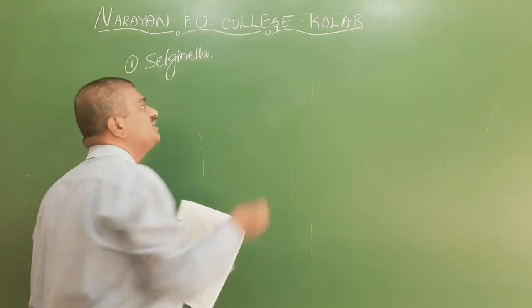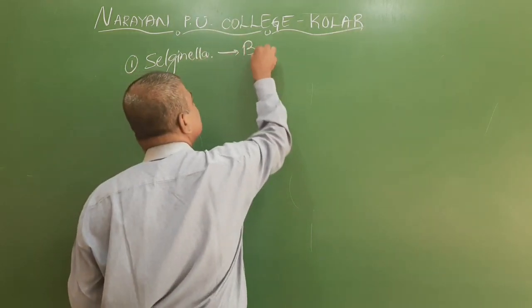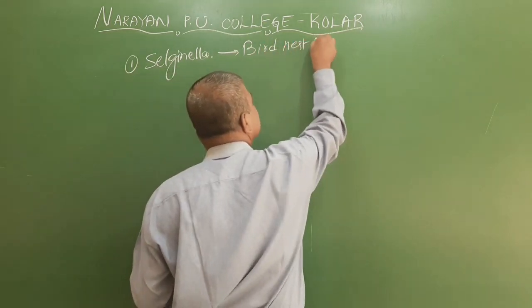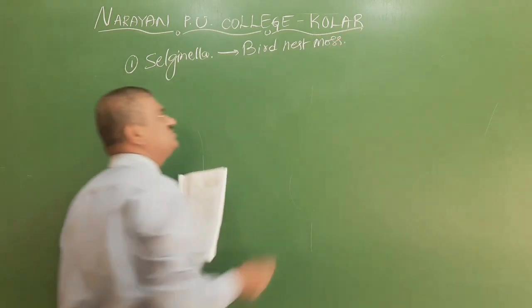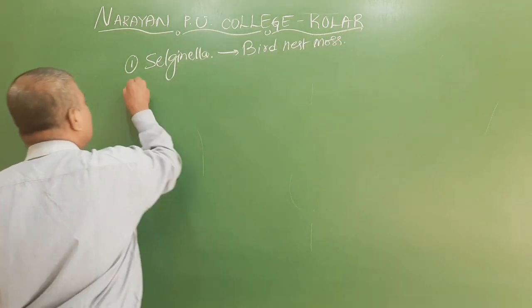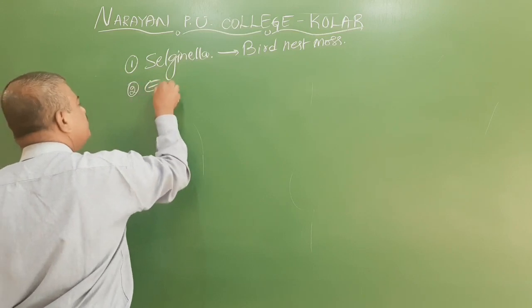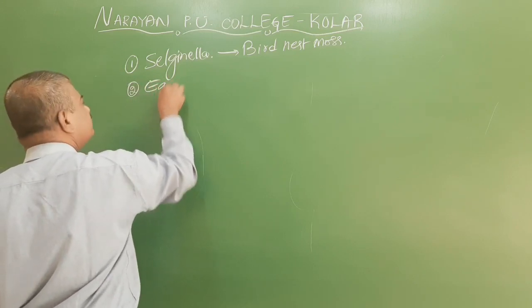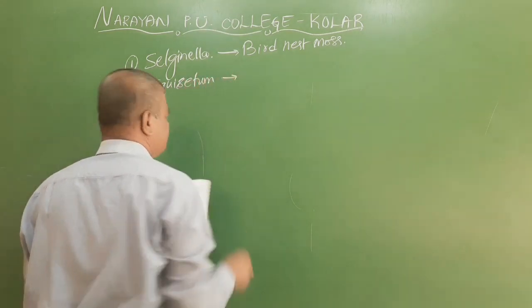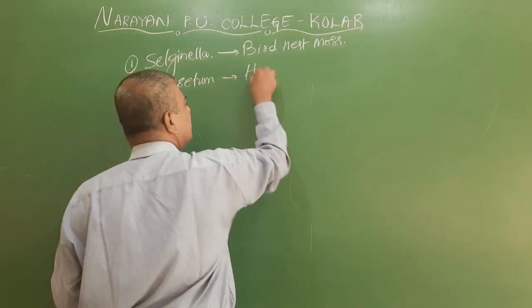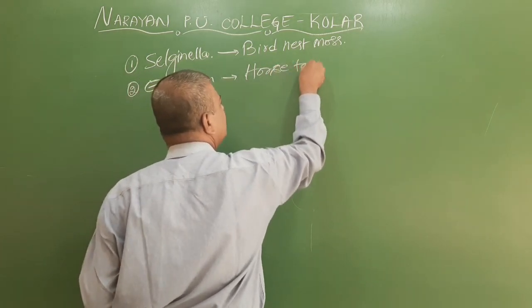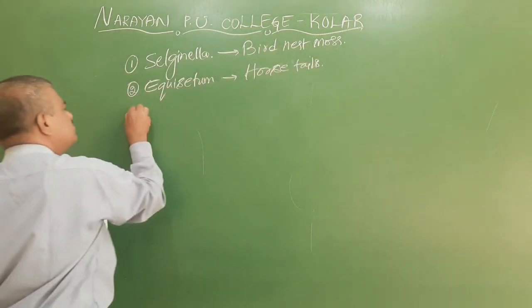This Selaginella is commonly called as bird nest moss. The second one is called Equisetum. Equisetum is commonly called as horsetails.